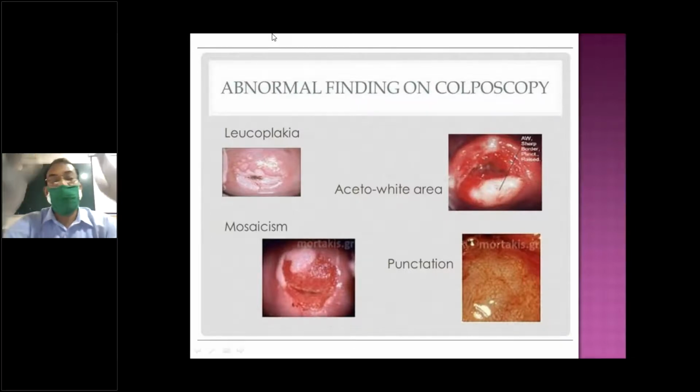You can say it's satisfactory if you are able to see the squamocolumnar junction. Here you will see the columnar junction. When you are not able to see the junction or the margin of the lesion, then it is unsatisfactory.